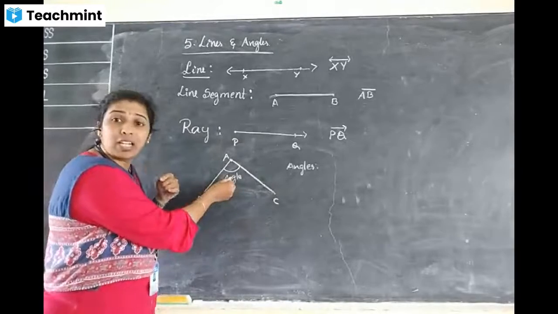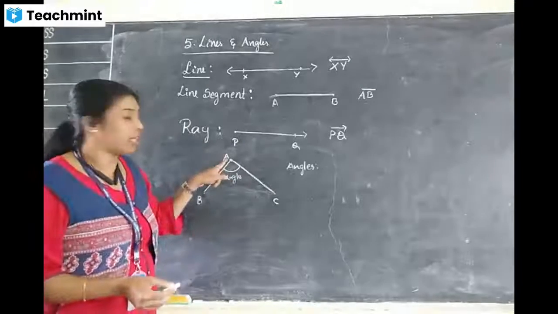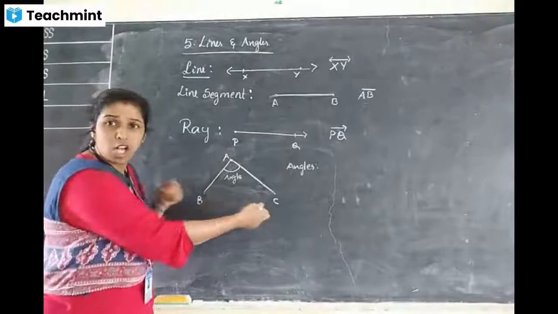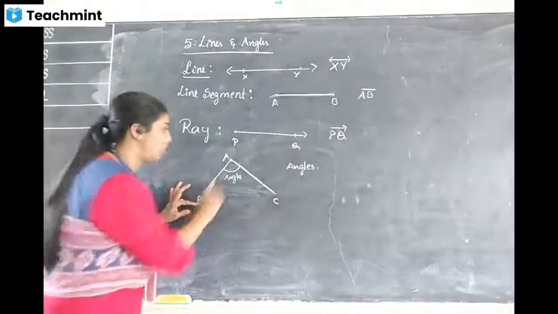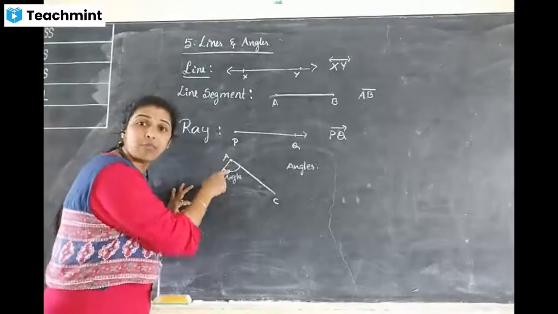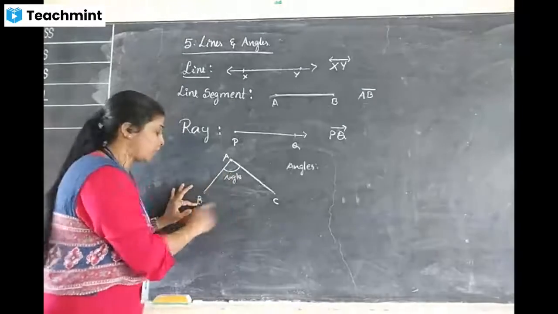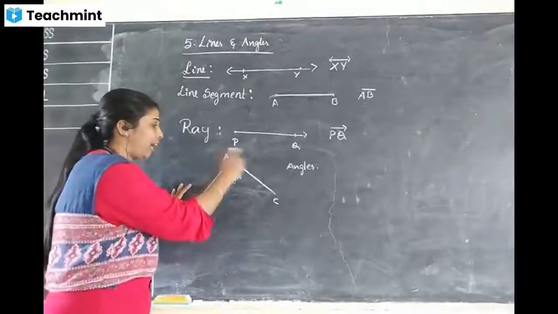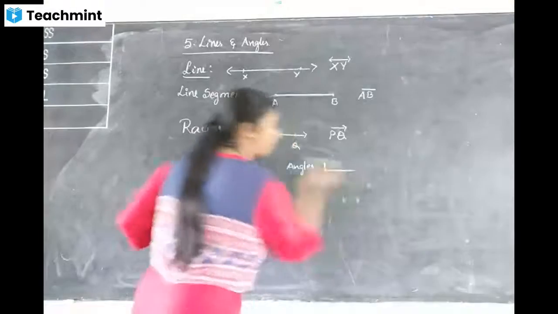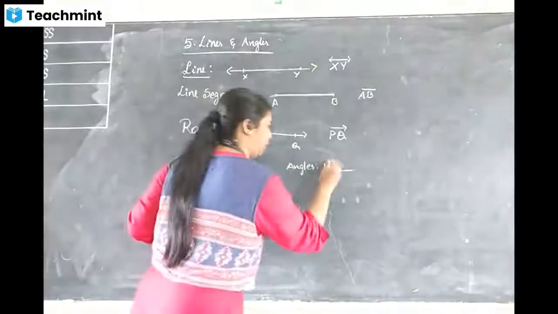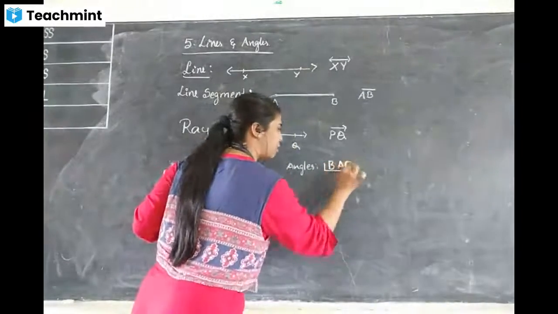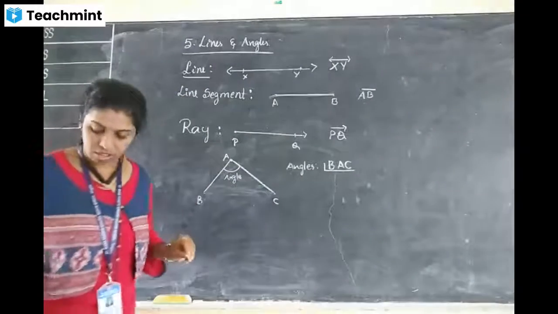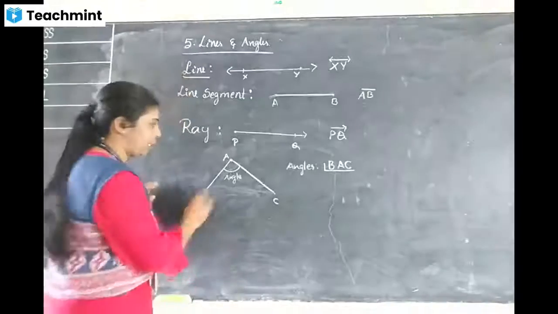The angle forms in the middle. Which middle? A should come in the middle. The side letters are B and C. So how can I write the angle? Angle A must come in the middle because the angle forms at A. So these two must come on the sides. We will write alphabetically: B, A, C. The angle symbol, then BAC. BAC is the angle. Understood?